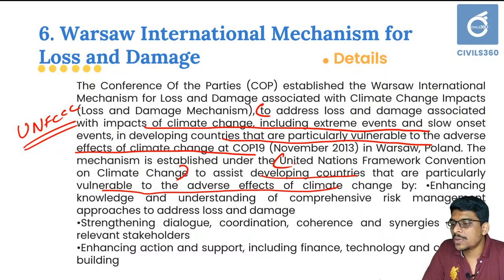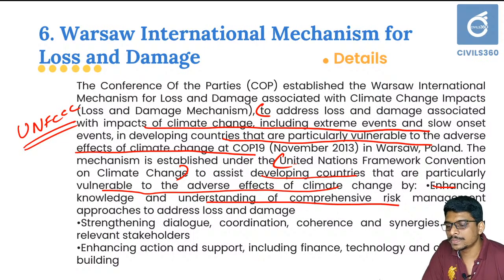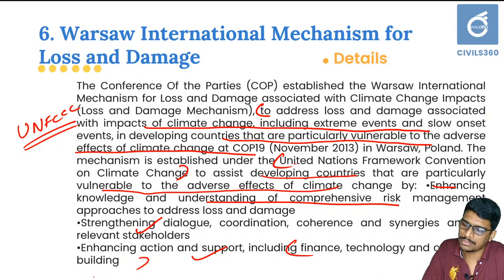The functioning of the Warsaw International Mechanism for Loss and Damage is that it enhances the knowledge and understanding of comprehensive risk management or disaster risk reduction through information interchange. Second, it strengthens dialogue, coordination, coherence and synergies among relevant stakeholders, and enhances action and support including finance, technology and capacity building. The basic points are strengthening the dialogue, information exchange, and also finance, technology and capacity building.